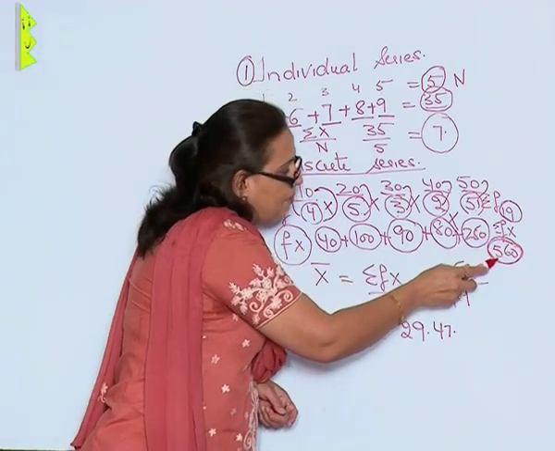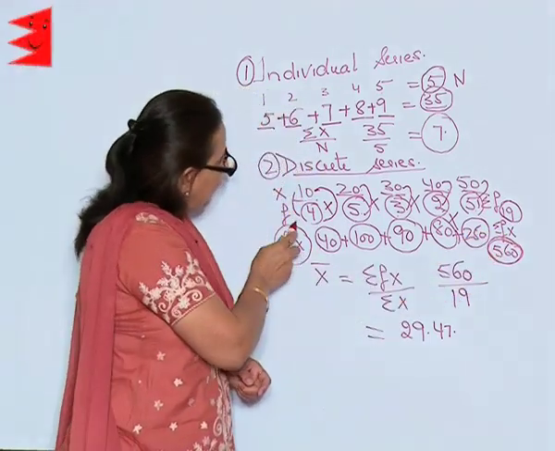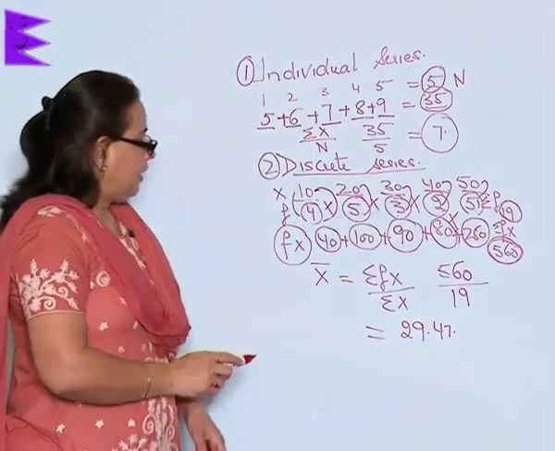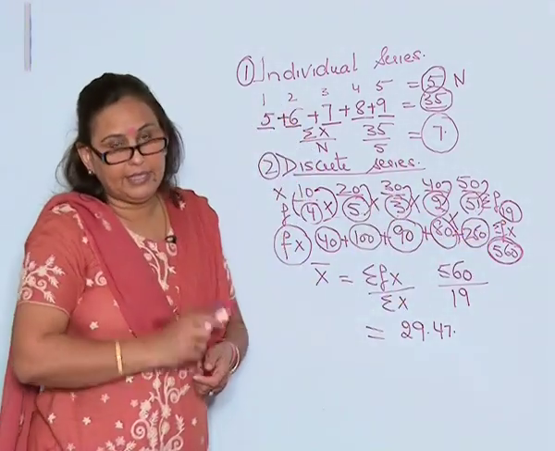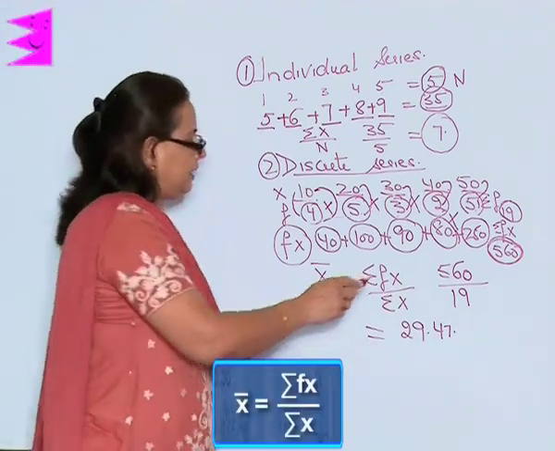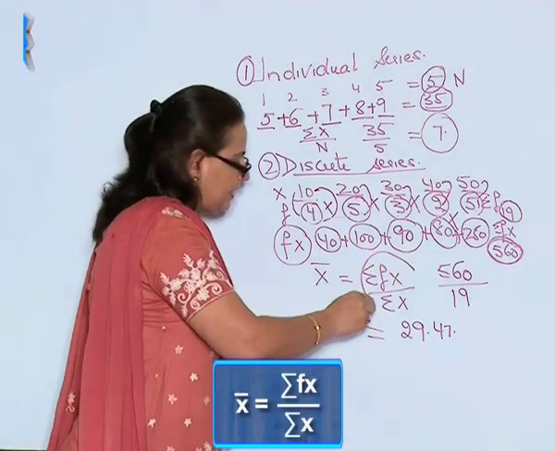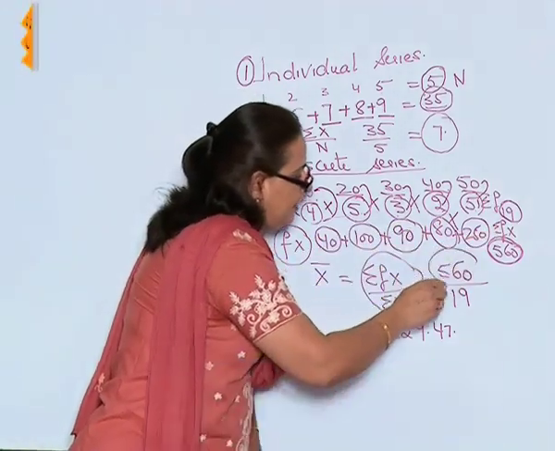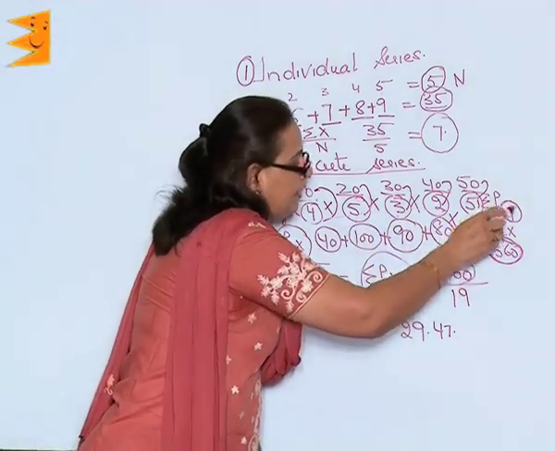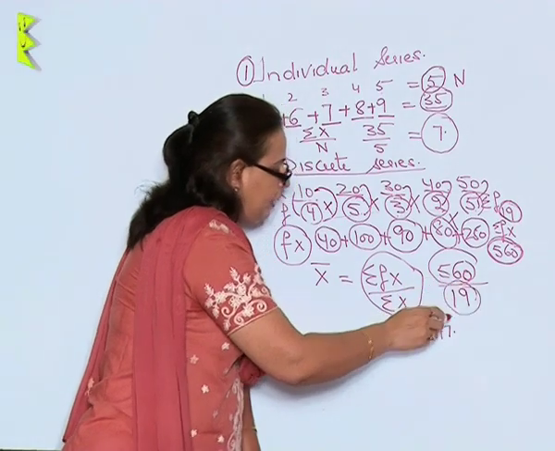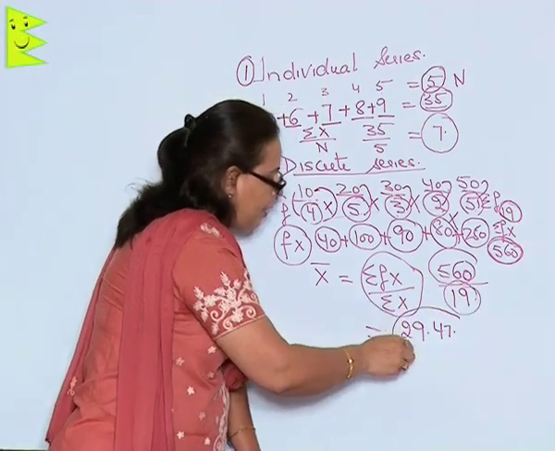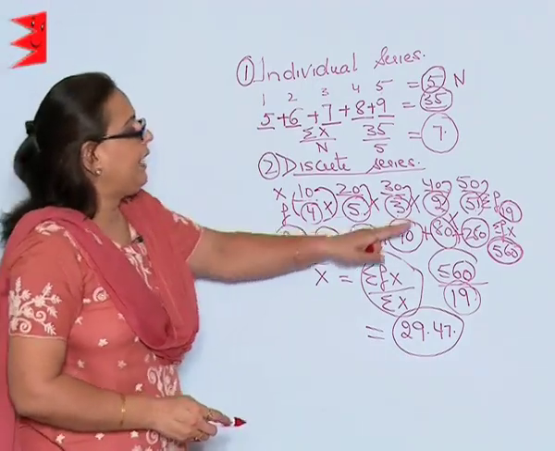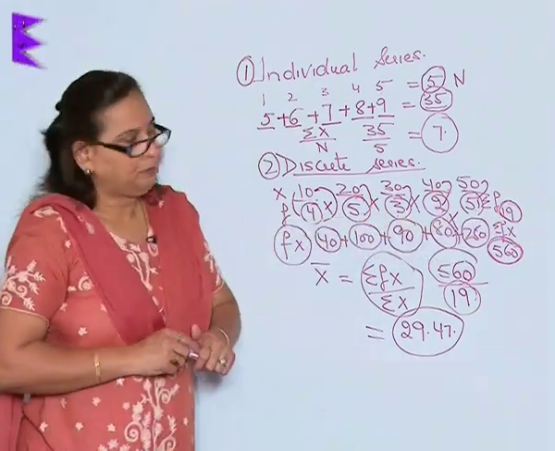These are the total marks which have been obtained by all these students, that is the 19 ones. Now, the formula applied is x bar is equal to sigma fx upon sigma f. Sigma fx is 560 and sigma f is 19, which will give me 29.47 as the average marks obtained by the 19 students.